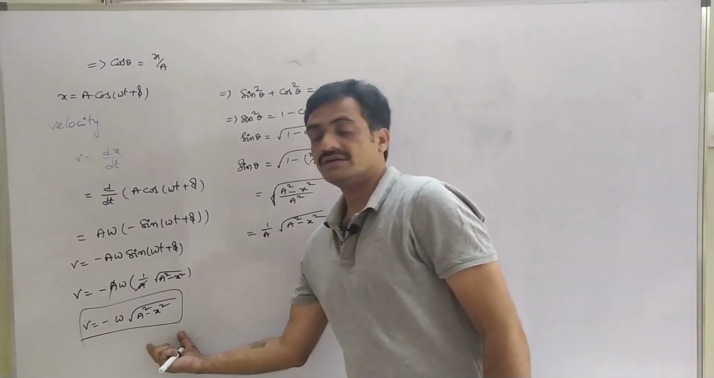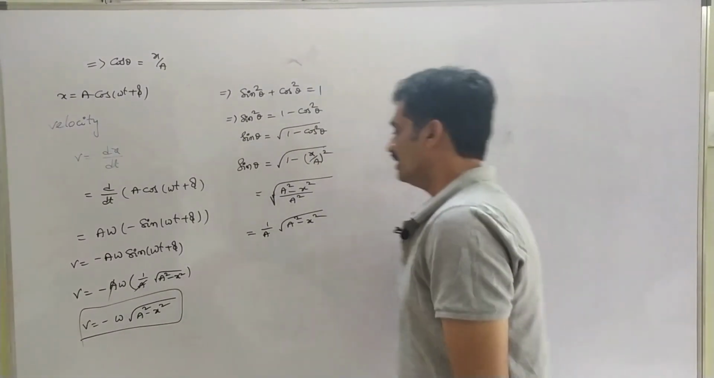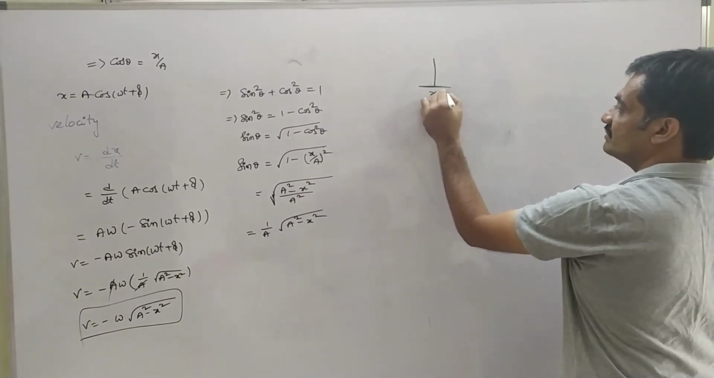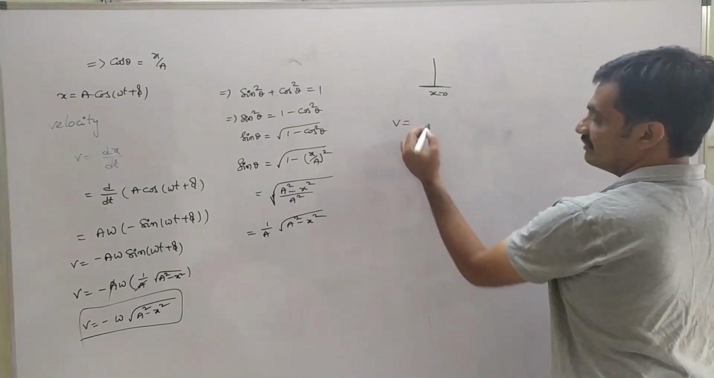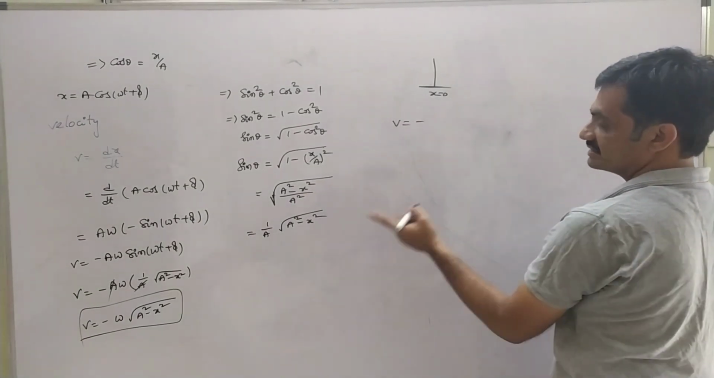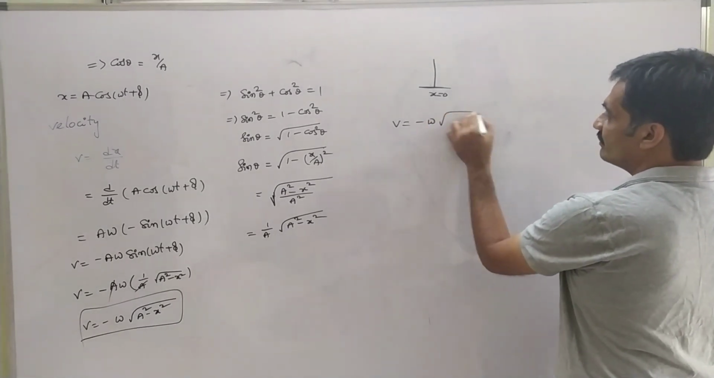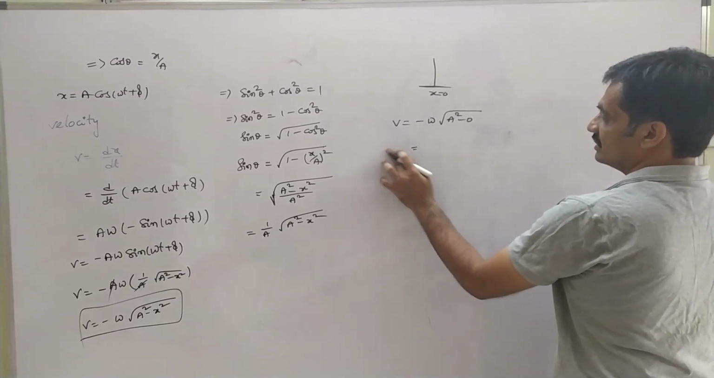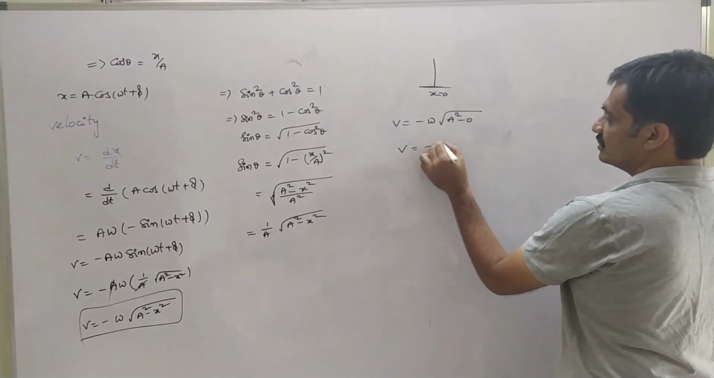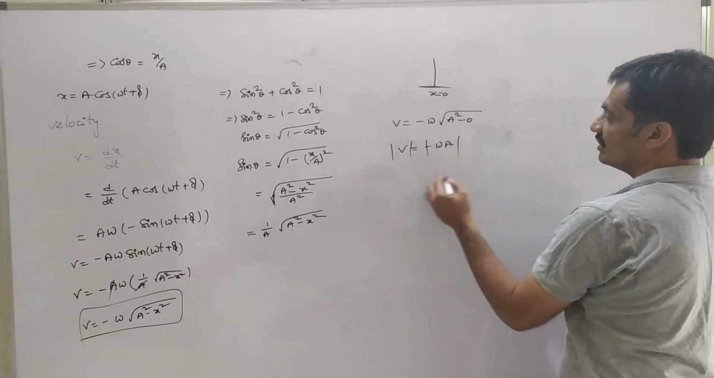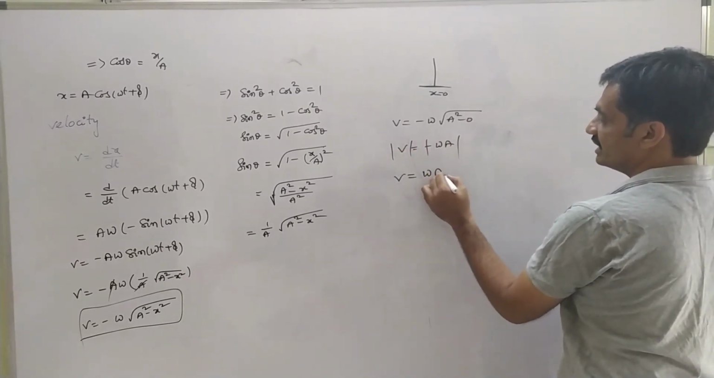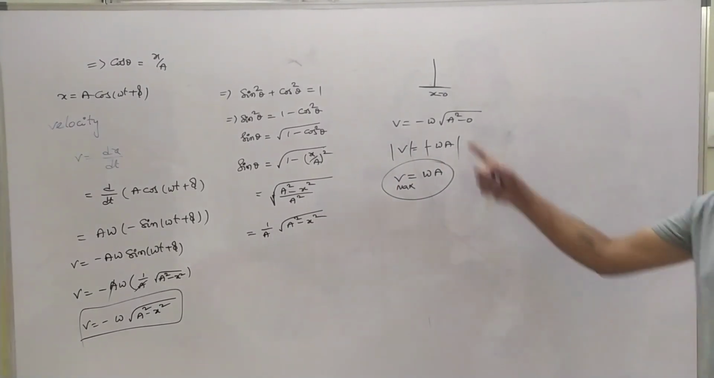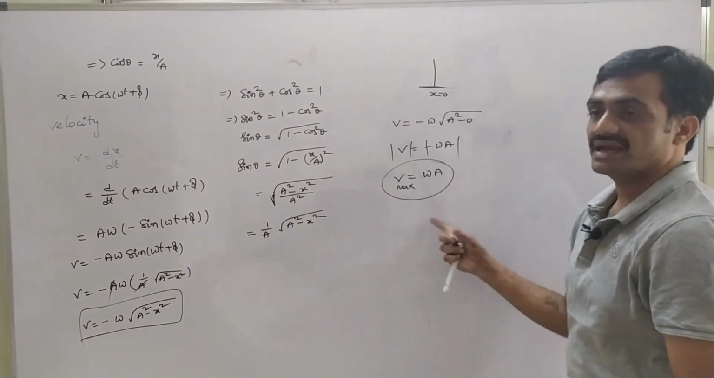Here we have represented the velocity expression in terms of amplitude. When we consider the mean position, the displacement is 0. So we have velocity v = −ω√(a² − 0), so we get v = −ωa. If we take the modulus, we get v = ωa. This represents maximum velocity.